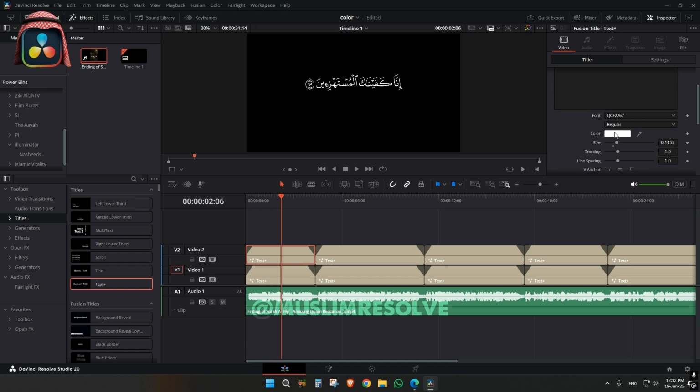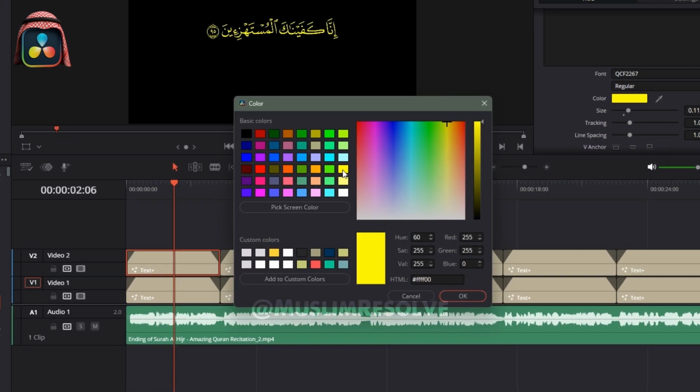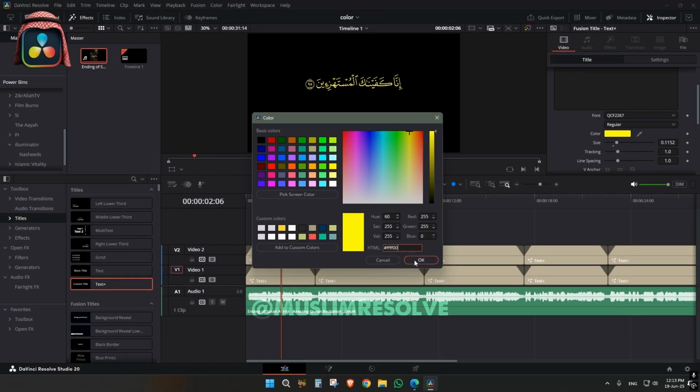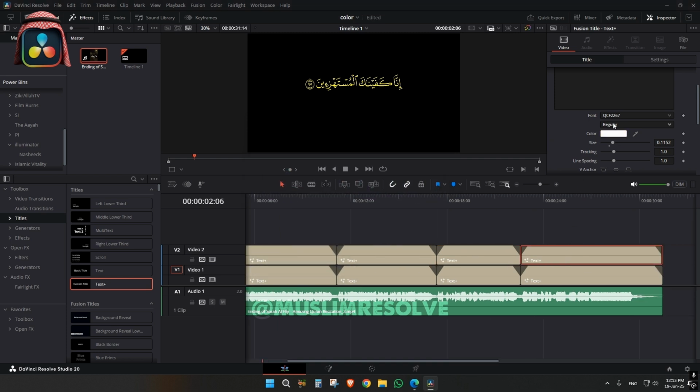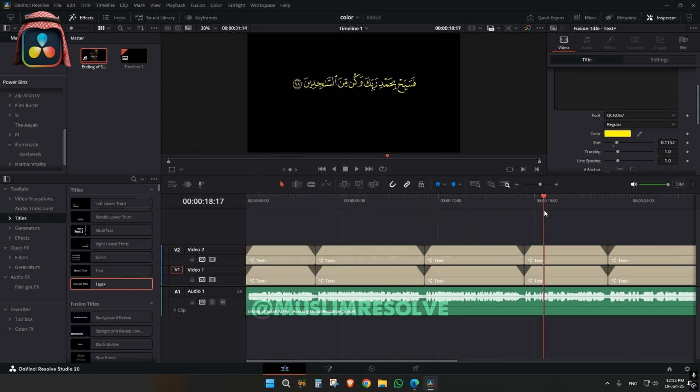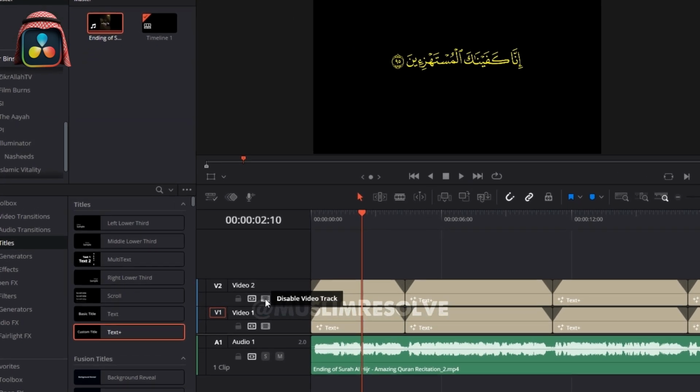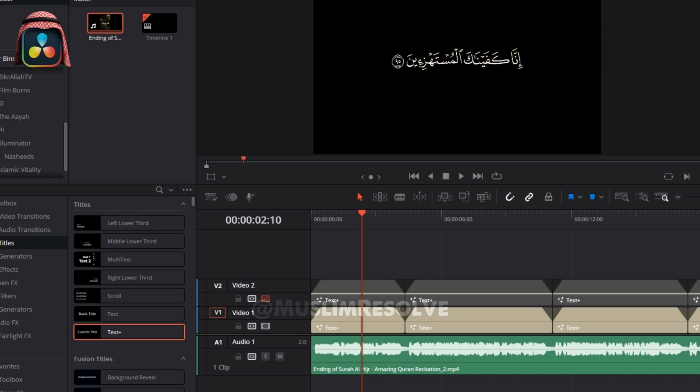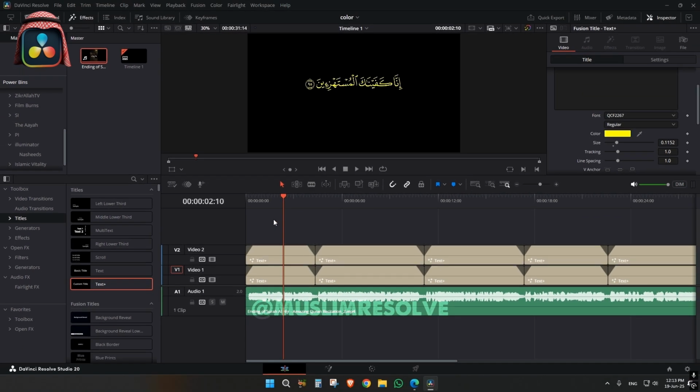So now we will change the color of this, maybe yellow. Okay, and just copy this and paste over here, so that the same color will be for everything. So now you can see everything looks yellow. Okay, but behind this it's white color. See, you can see I am just disabling this video, right? Everything is white. So now we have to go to the very first frame, and for time being I'm just doing like this so that I can see.